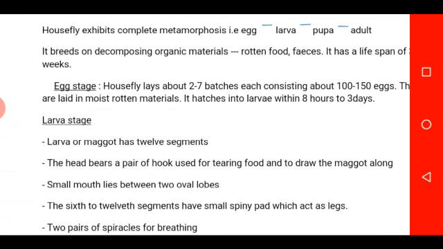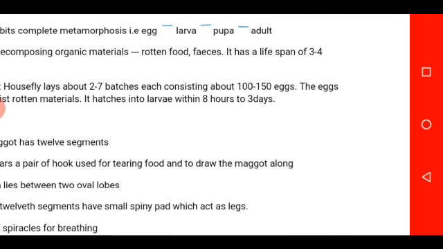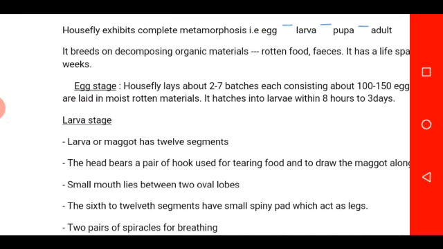During the egg stage, housefly lays about 2 to 7 batches of eggs, each consisting of about 100 to 150 eggs. The eggs are laid in moist, rotting materials. Then it hatches into larvae within 8 hours to 3 days.